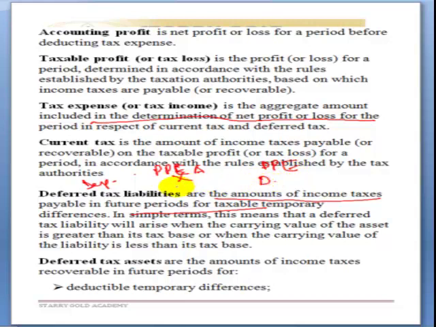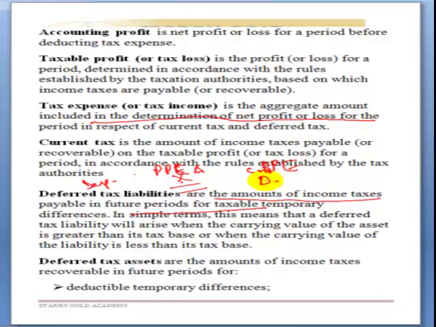So the difference, even if you take the carrying amount, that is after reducing depreciation from the cost, and you compare it with the TWDV, the tax written down value. How do you get your tax written down value? The tax written down value is the cost of that PPE minus all allowable allowances, like initial allowance, like capital allowance, let's say capital allowance generally.